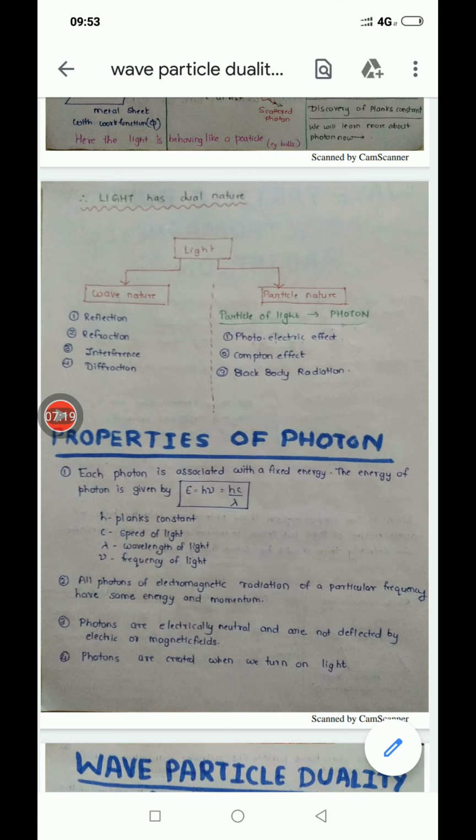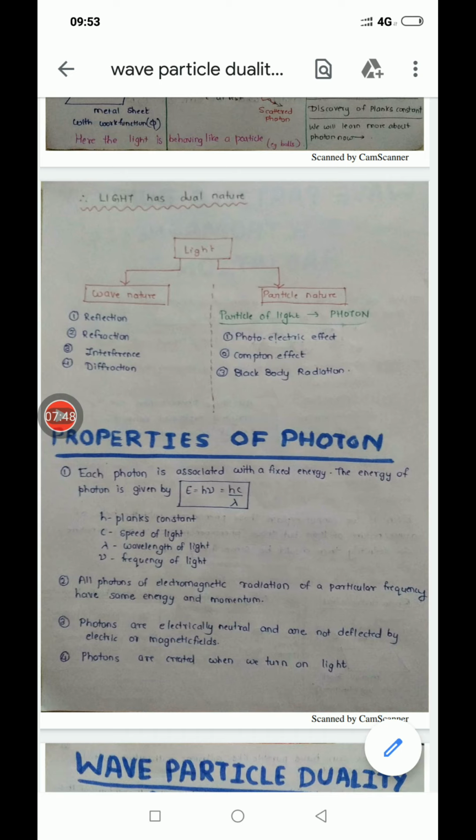The phenomena which can be explained with the wave nature of light are reflection, refraction, interference and diffraction. And phenomena like the photoelectric effect, Compton effect, blackbody radiation cannot be explained with the help of the wave nature of light, but we require the particle nature of light to explain them. In these phenomena, the particle nature of light dominates over the wave nature.